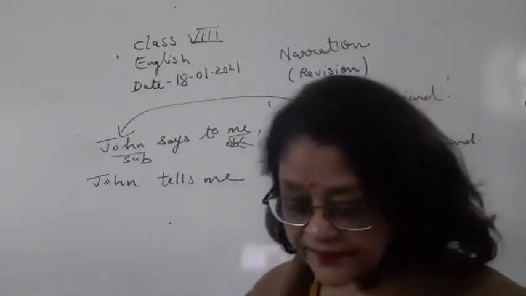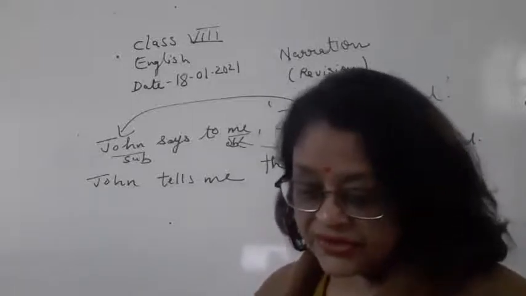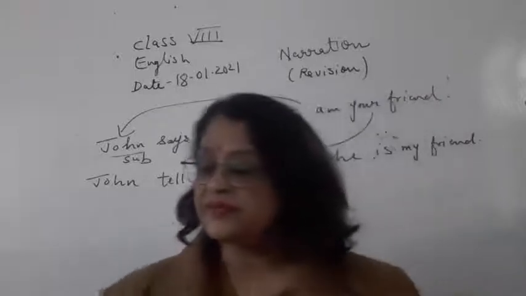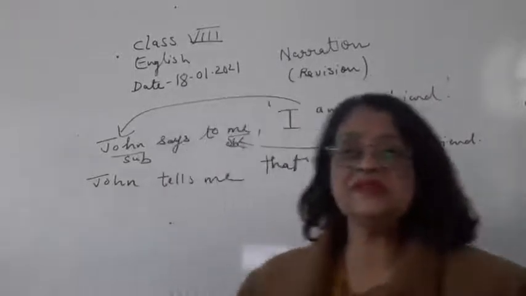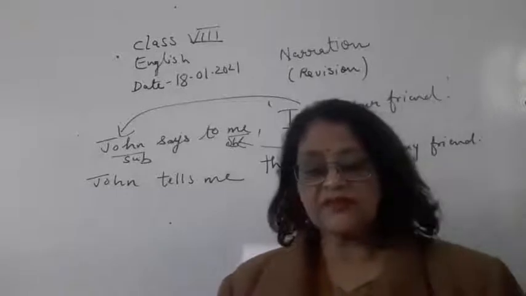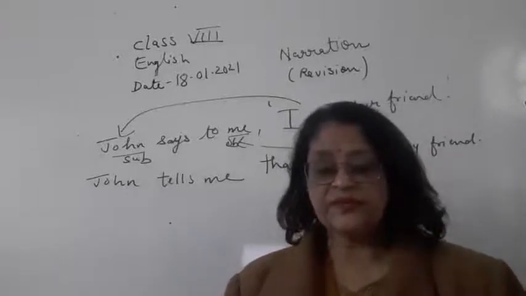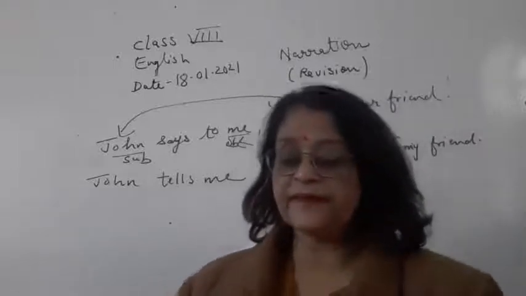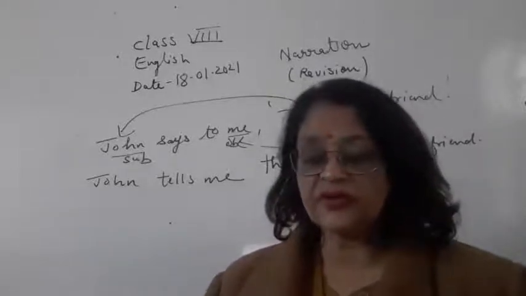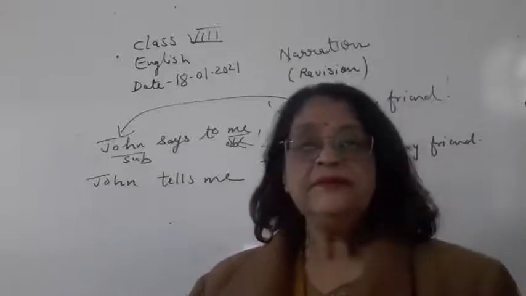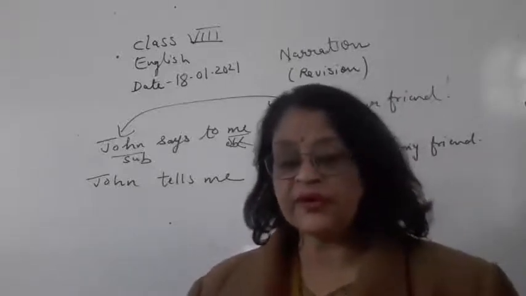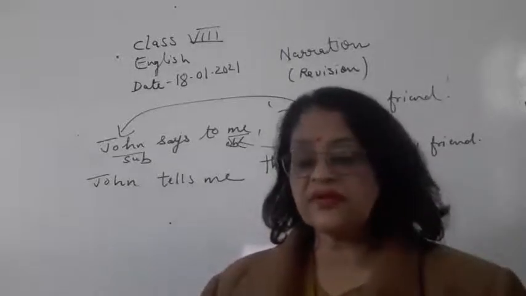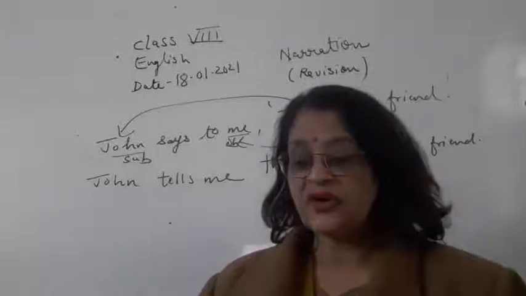All right. So whenever the reporting verb is in the present tense, 5 things are changed. You have to remove the inverted comma, you have to remove the central comma, and you have to add the conjunction that.